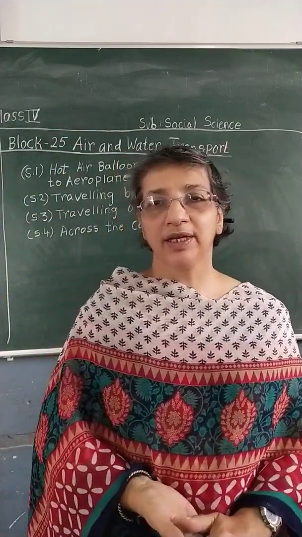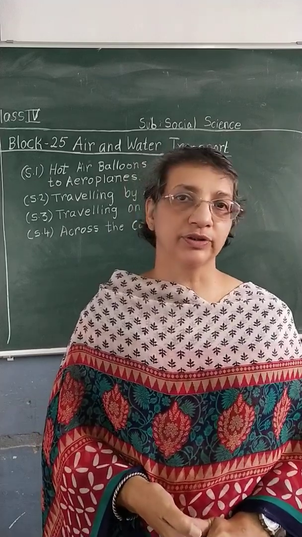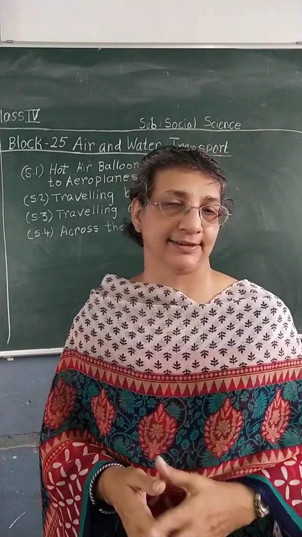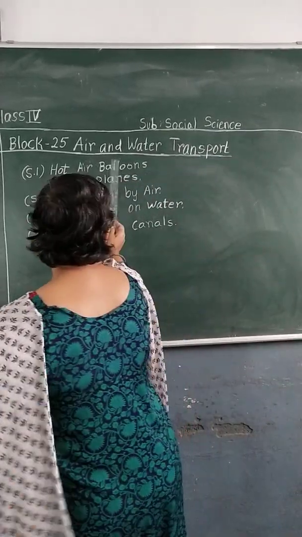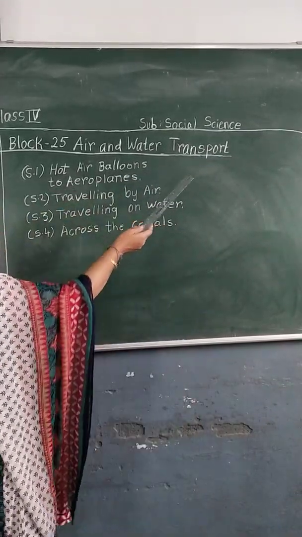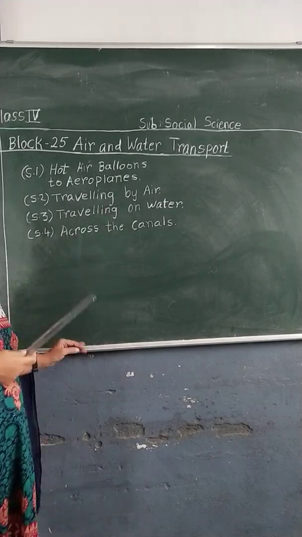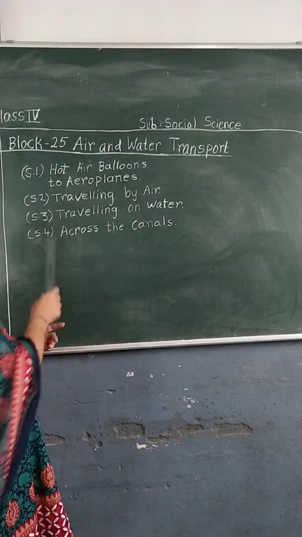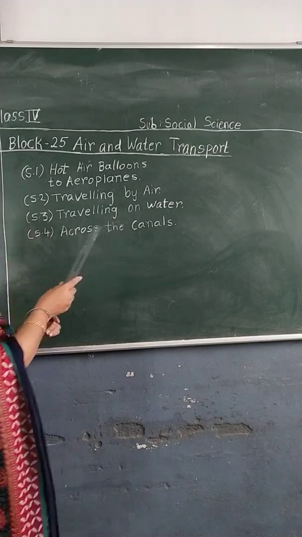Now we have completed block 25. So all our portion has been completed, children. Block 25, air and water transport. S1, hot air balloons to aeroplanes, that we have completed. S2, traveling by air.